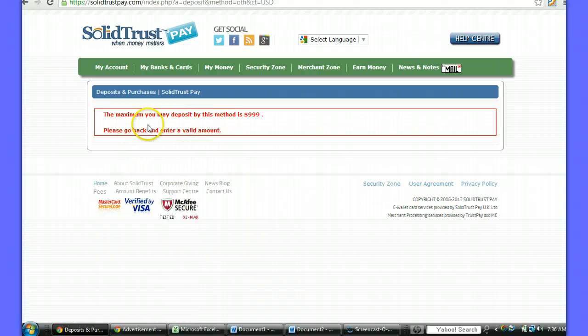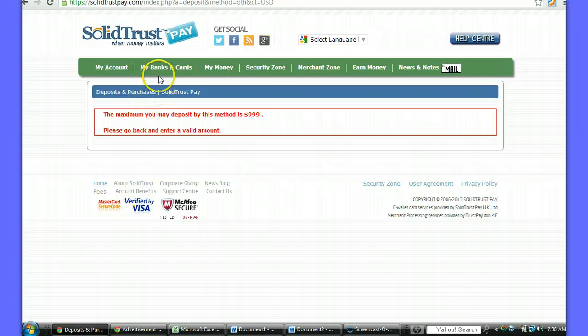Now, it's not going to let me go any farther with it, because I've used this method several times here, and it's not going to let me do it again. But it's going to take you to another screen, and it's going to verify the amount that you are depositing and the fees.